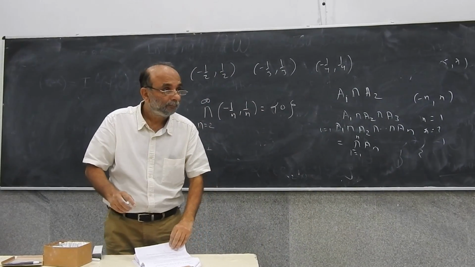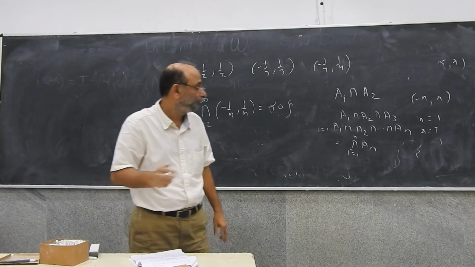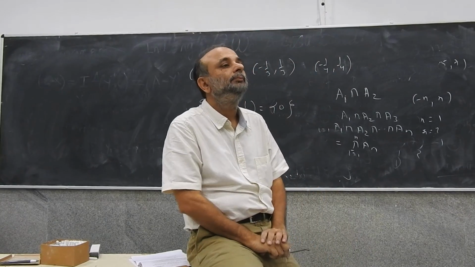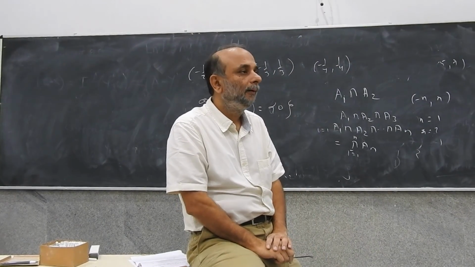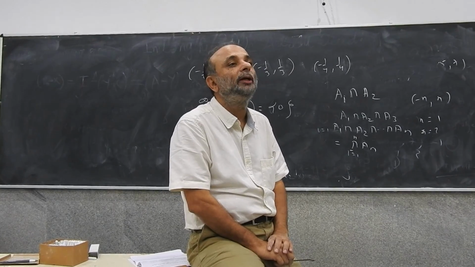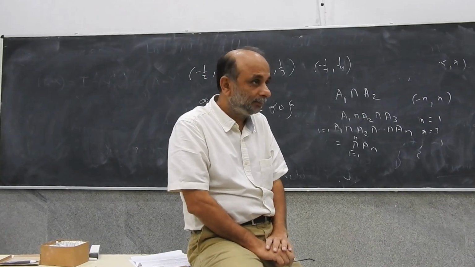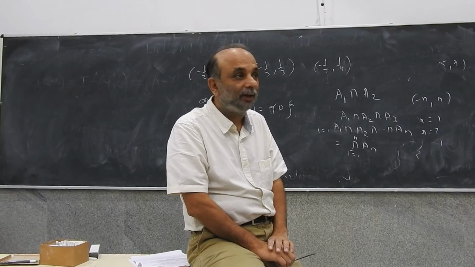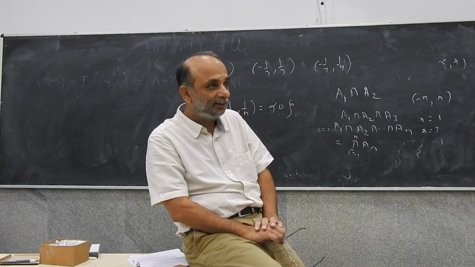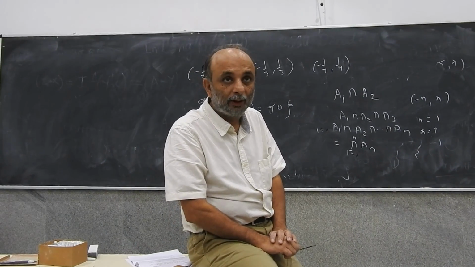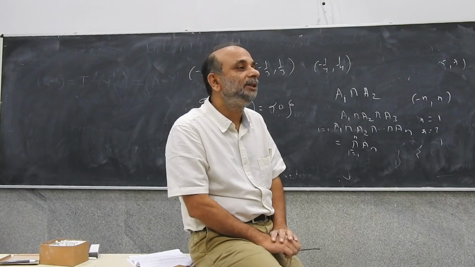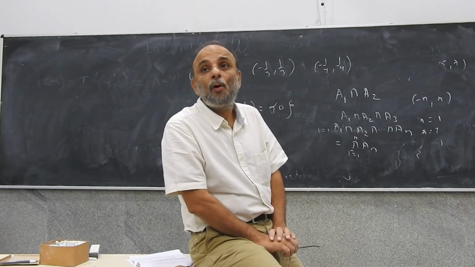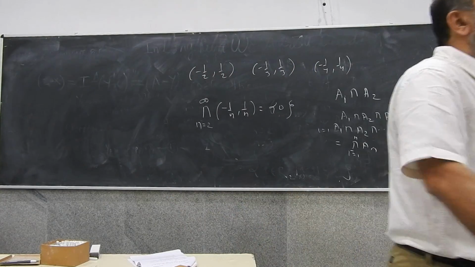Okay. So what if the intersection of finite sets is a null set, an empty set? Then what will be the situation? Yeah, at the moment we are talking about non-empty unions and non-empty intersections. I need to specify that, non-empty intersections. Because if the intersection is empty, then obviously we get a different issue.